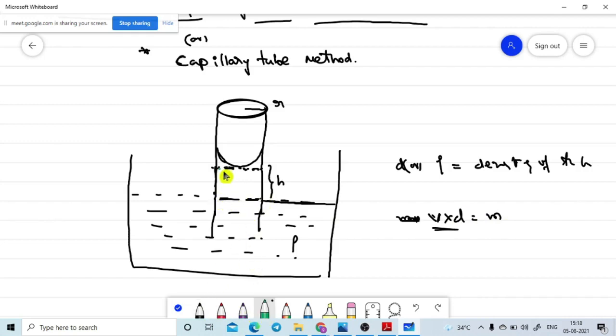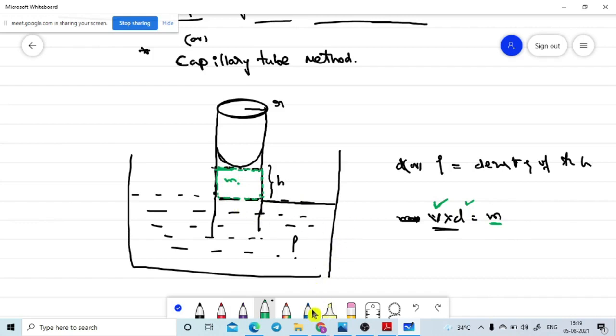So we can easily find out how much mass of the risen liquid is contained in the capillary tube. The mass can be found with the help of the volume of the liquid in this capillary tube and the density of the liquid. Then we can find the mass of the liquid available in the capillary tube. Is it correct or not?